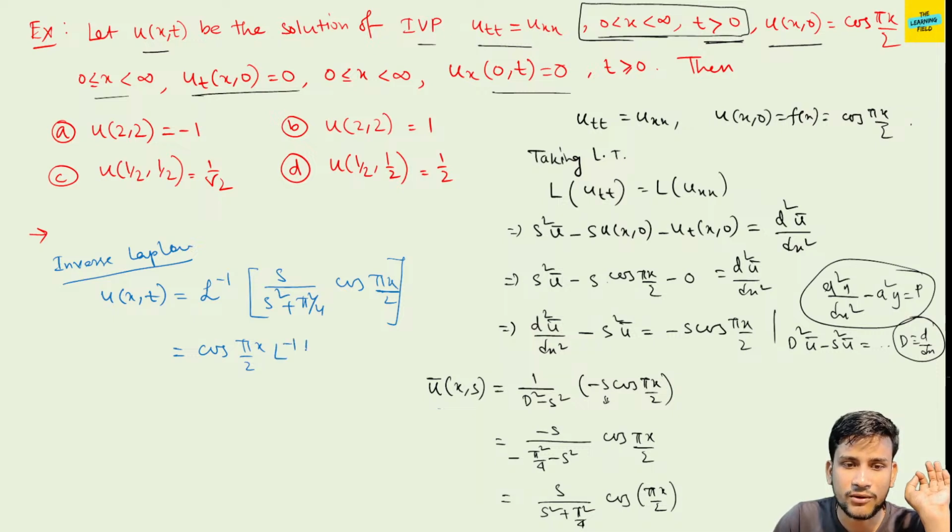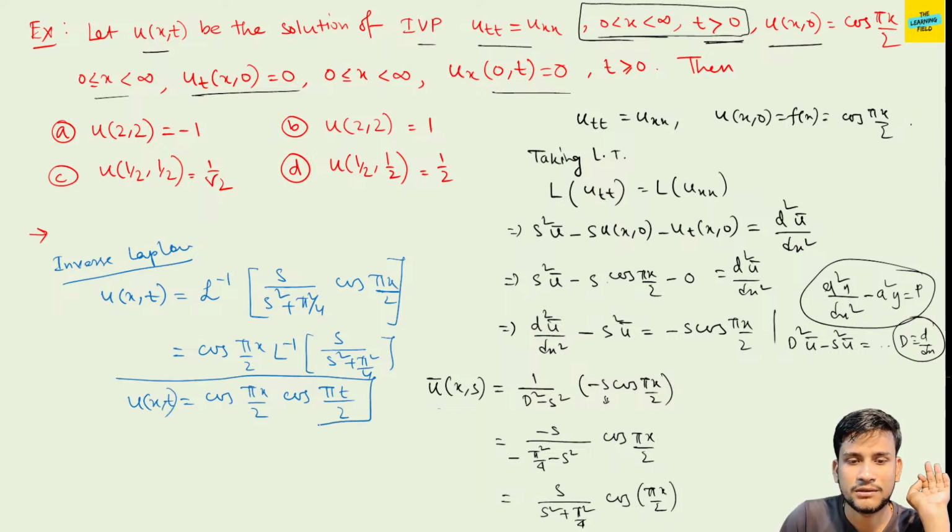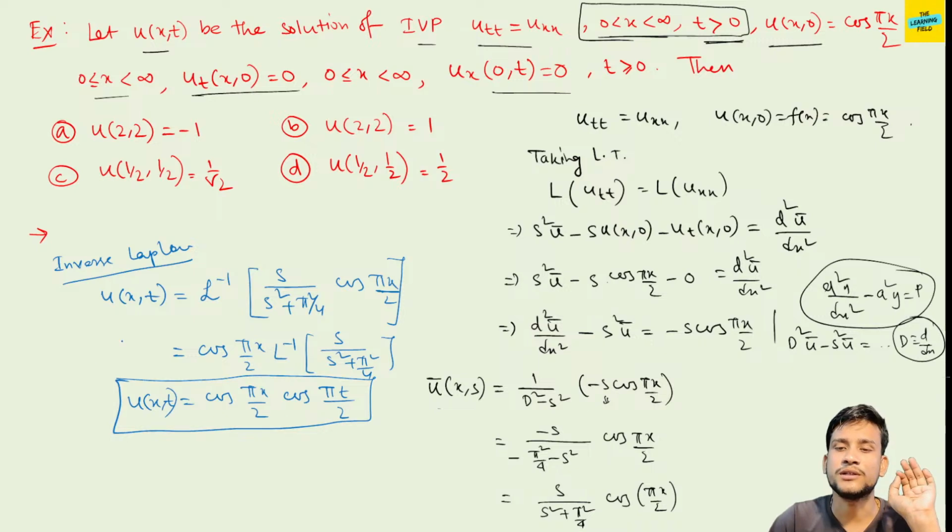L inverse of s by (s² plus π²/4) is cos(πt/2). This is our solution. Do you understand? Please comment.